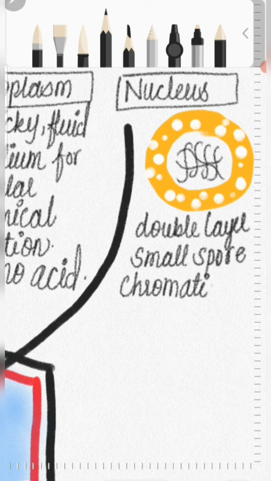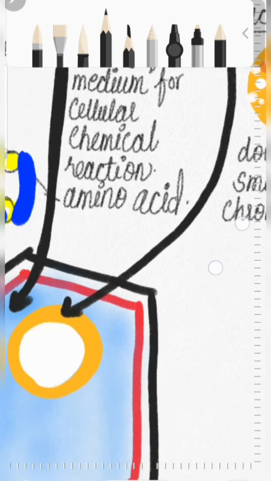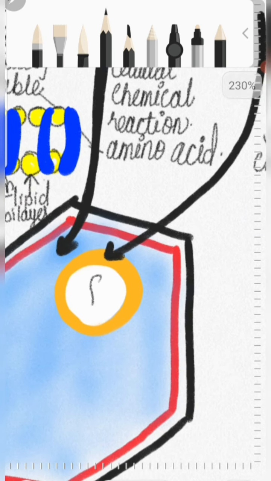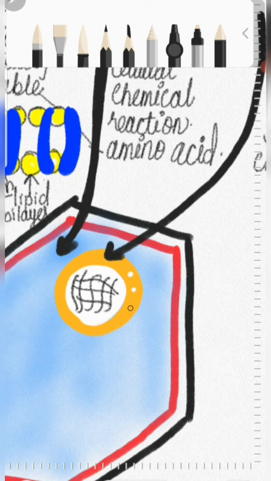These chromatin fibers are responsible for the transfer of hereditary material from parents to offspring. And this is present where? This is present inside the nucleus. Over here inside the nucleus, a number of chromatin fibers are present. And there are small holes on the nucleus, on the outer surface.